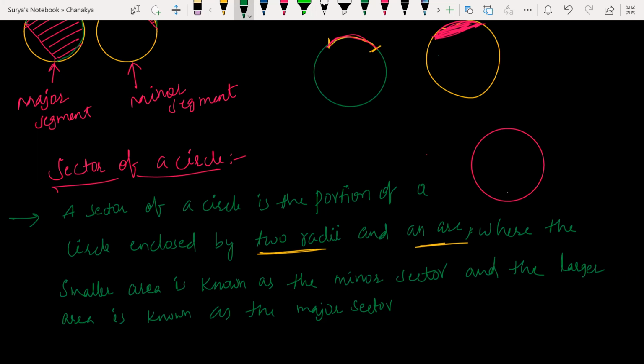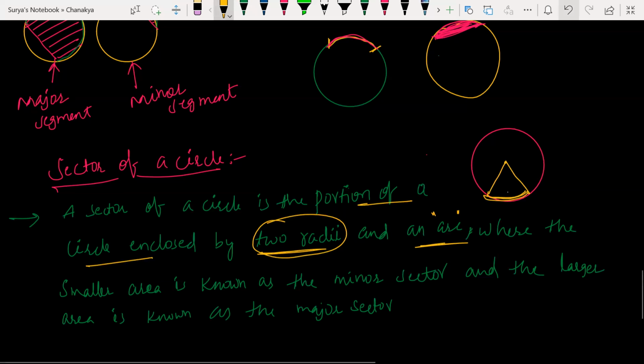Okay. So can you draw a diagram and explain? Yes. That is what I'm going to do now. See here, this is my center. Sector of a circle is a portion of a circle enclosed by 2 radii and an arc. This is my radius. This is also a radius. 2 radii and 1 arc. This is my pizza piece. Chotu pizza. This pizza is called the minor sector.